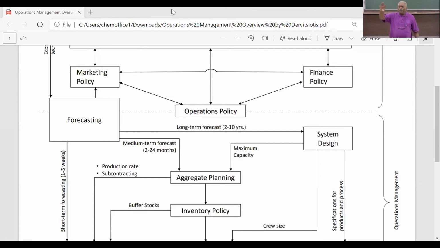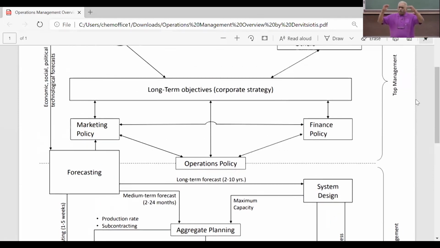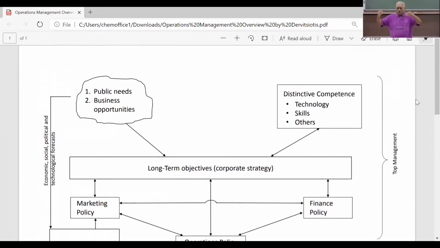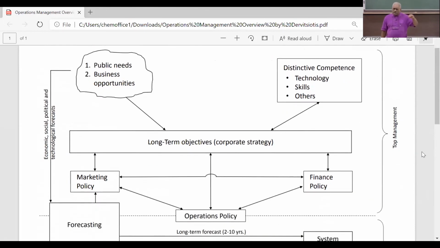So the top part of the diagram, which we have discussed today about top management, I'm just abstracting it for you, consists of the SWOT analysis as a big driver of the corporate strategy, and coupled with your forecasts, the PESTEL: political, economic, social, technological, environmental, ecological, and legal part, that has a bearing on the policies of the company.